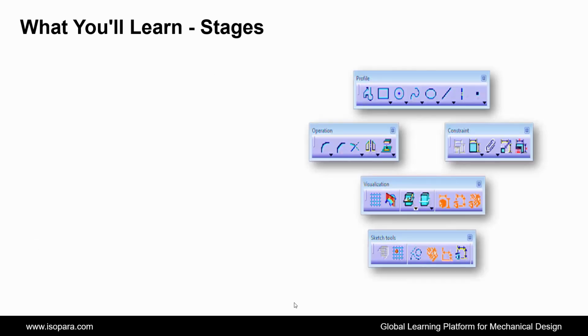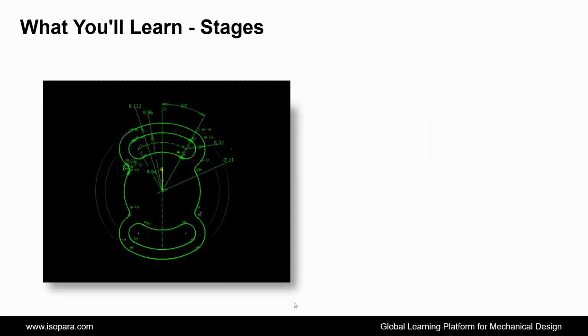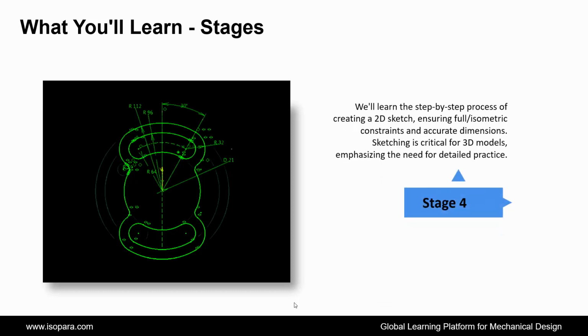Third is, we'll start with sketcher commands, covering profile, operation, constraints, sketch tools, and visualization toolbars. Each command will be explored in detail for a comprehensive understanding. Fourth is, we'll learn the step-by-step process of creating a 2D sketch, ensuring full or isometric constraints and accurate dimensions. Sketching is critical for 3D models, emphasizing the need for detailed practice.